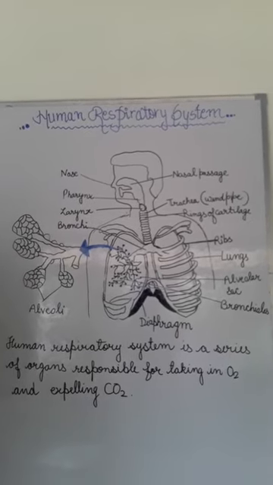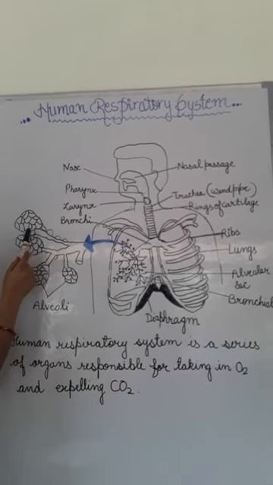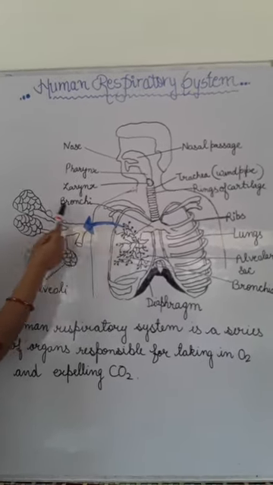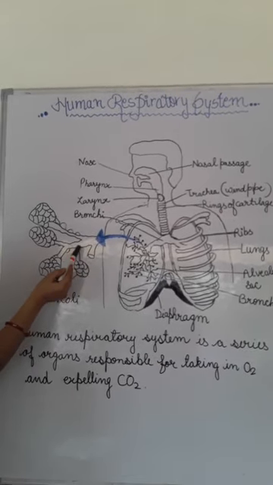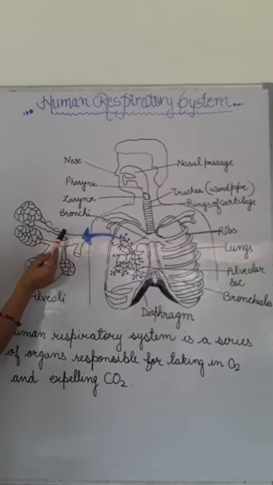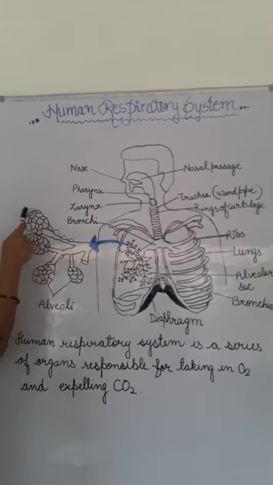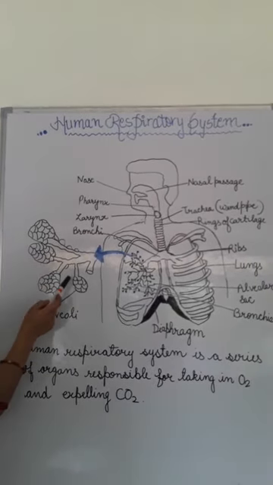Each bronchiole finally terminates into many alveoli. These are alveoli. See, this is the bigger part of the diagram, showing how it looks. These are respiratory bronchioles, and at their ends these air sacs are present, which we call alveoli.